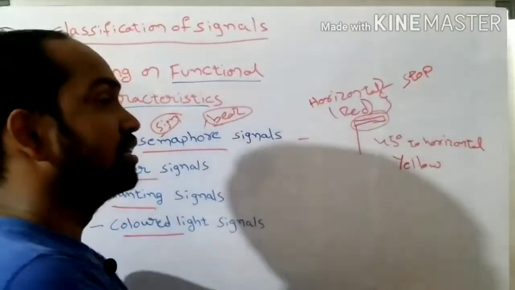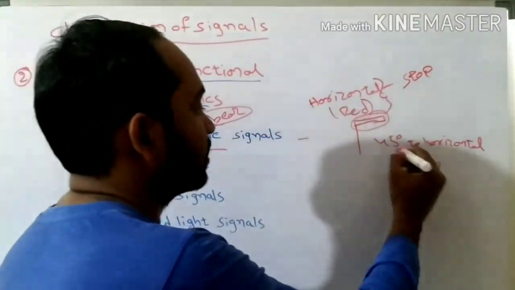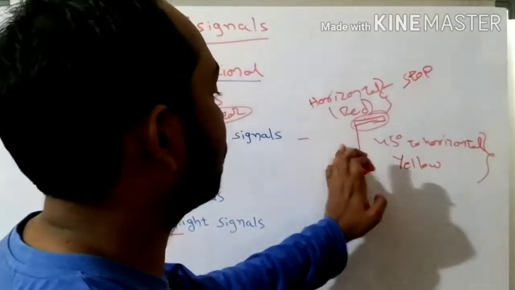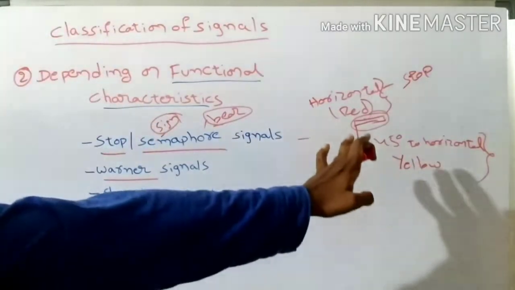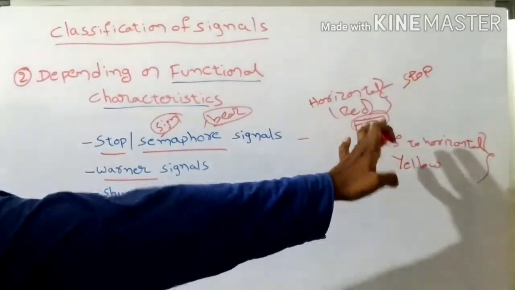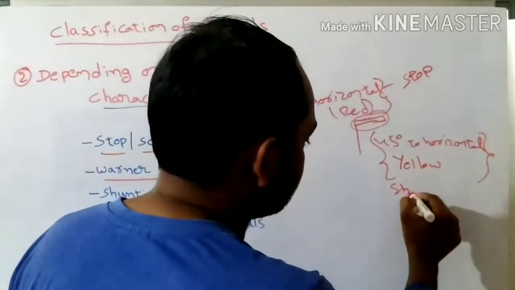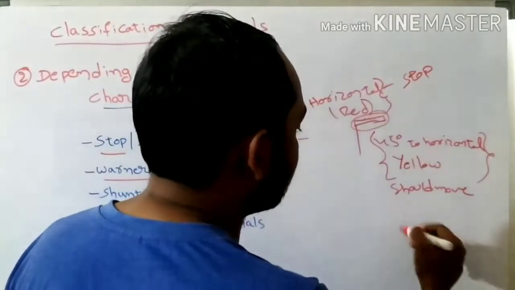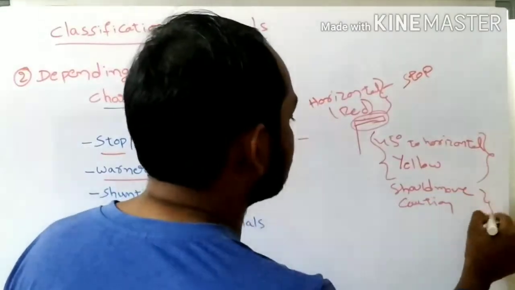Or if it is a colored light signal, it will show different colors like yellow or red. So in case of a wing at 45 degrees to horizontal, or a colored light showing yellow, the train should move with caution speed or slow speed, okay now.